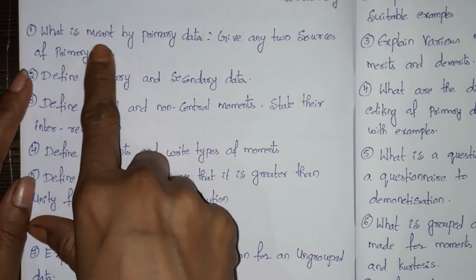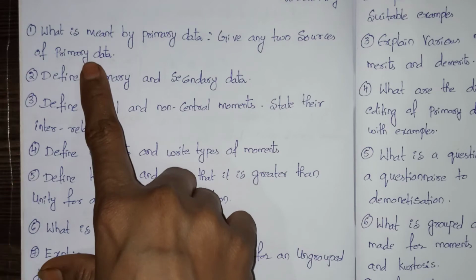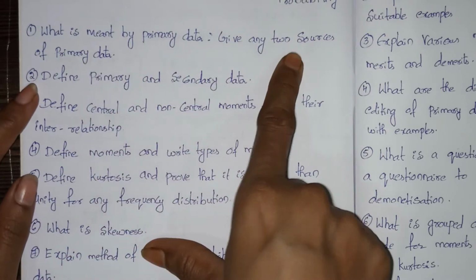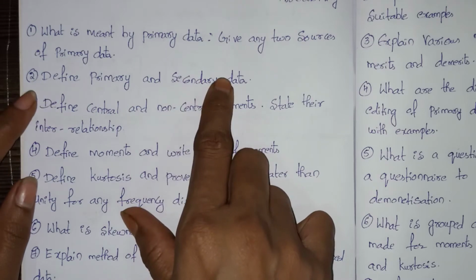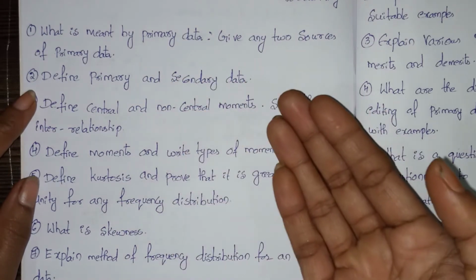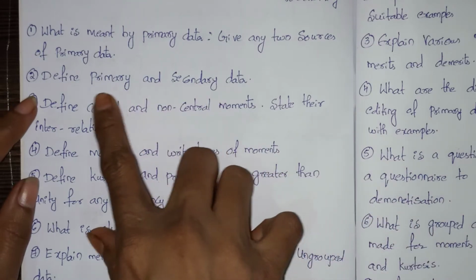So the first question is, what is meant by primary data? Give any two sources of primary data. They may ask like this, or else define primary and secondary data. That means one question, how many ways they'll ask, that also I'm going to cover in this video.